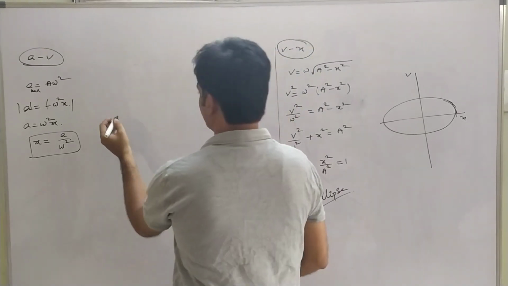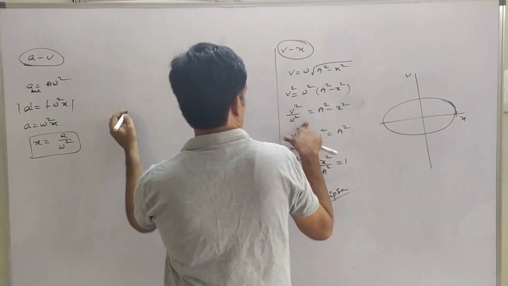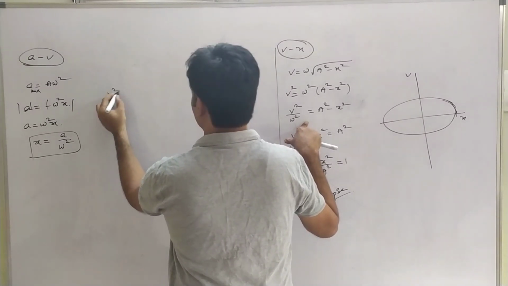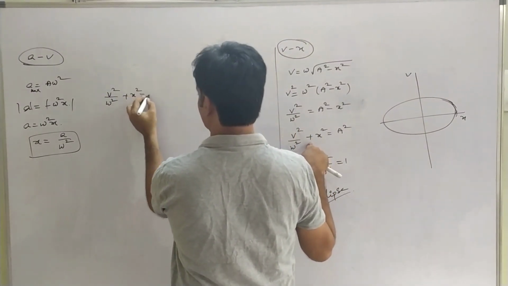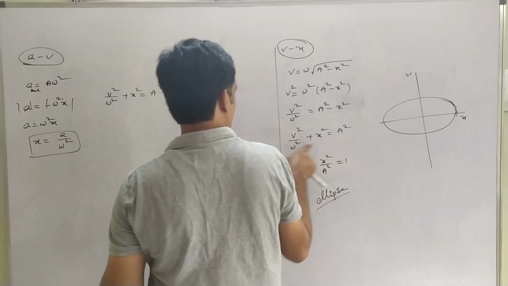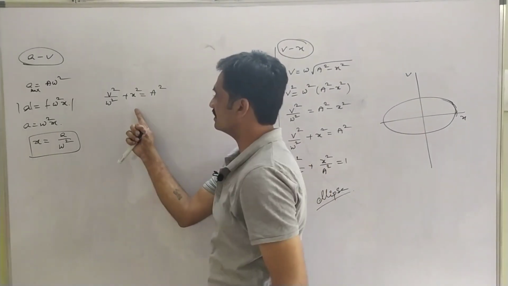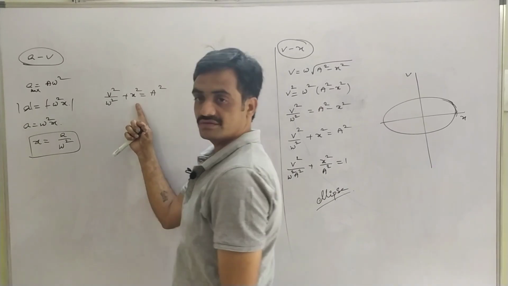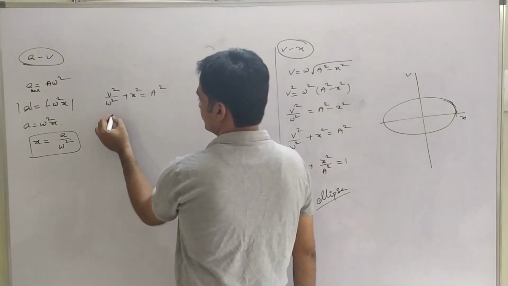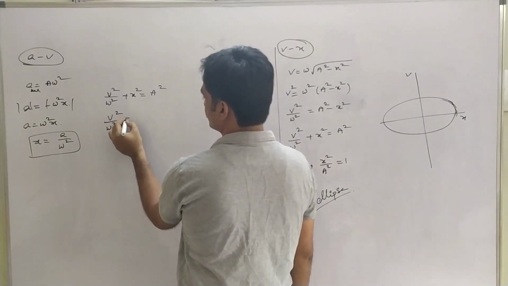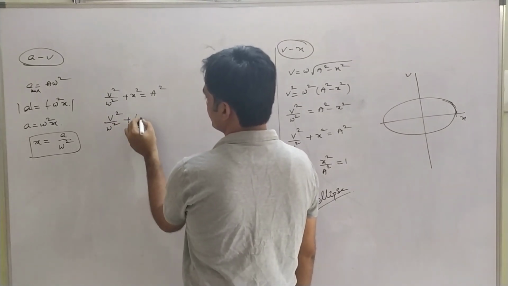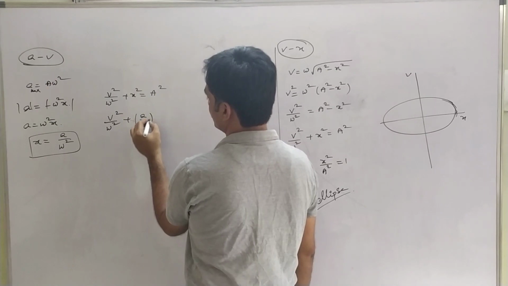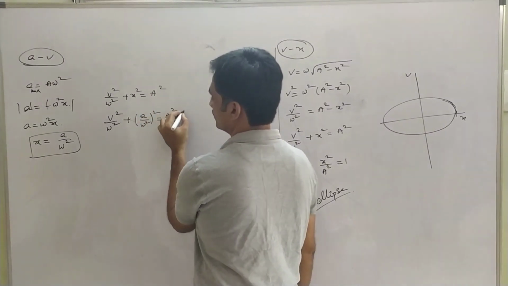Whereas as we observe the velocity equation, we have v square by omega square plus x square is equal to A square. So we have to substitute the value of x in this expression. So as we substitute, we have v square by omega square plus, in the place of x, a by omega square whole square is equal to A square.